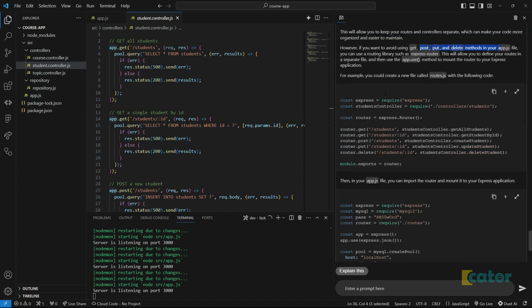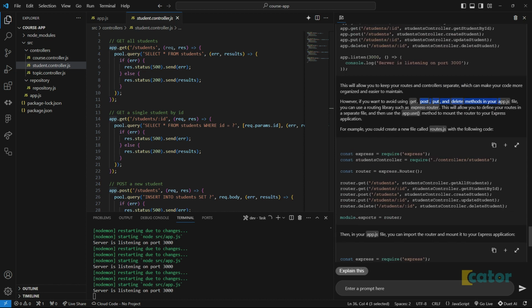So they said if you want to avoid that approach, you can use a routing library such as Express Router, right?